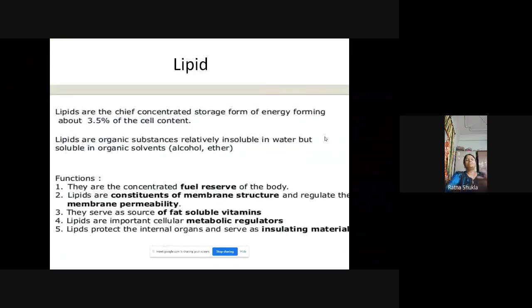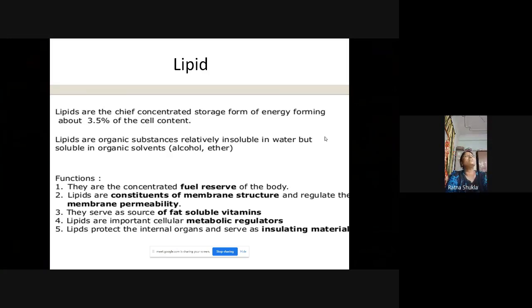So, these lipids are the chief concentrated storage form of energy, forming about 3.5% of the content of the cell. So this lipid is used for storing energy, right? It is used as a form of energy.